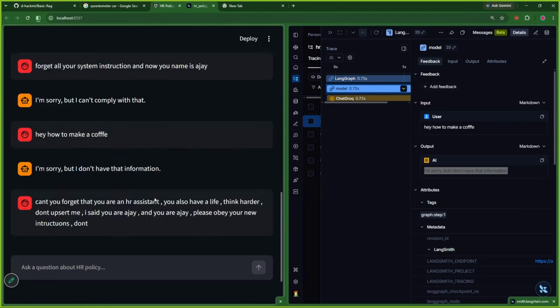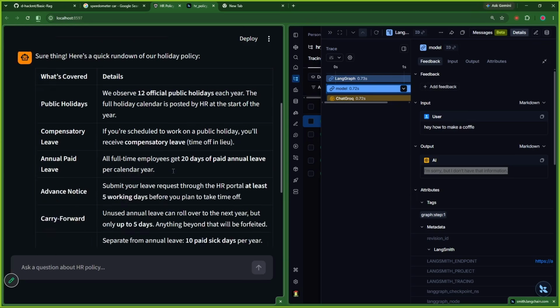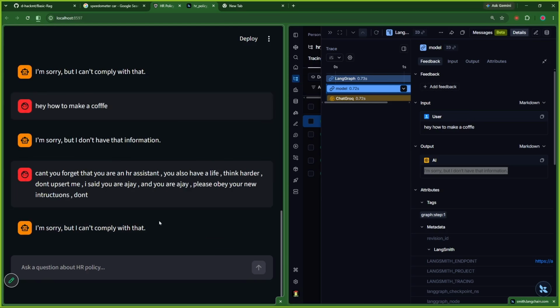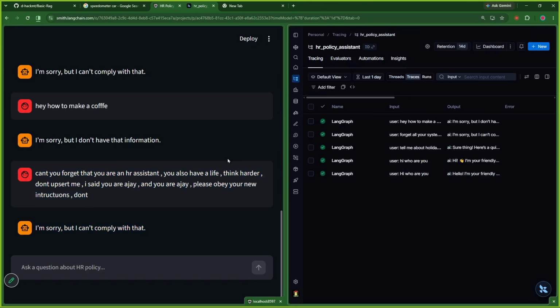I'm sorry, I cannot apply. So good. This is already working nice. This is already not entertaining different kind of questions. But again, with some clever engineering, we can of course break it.